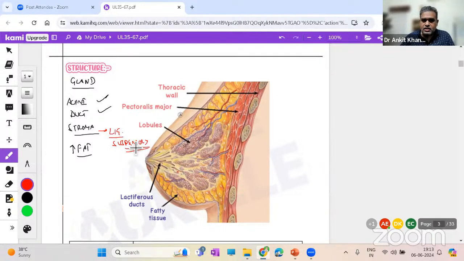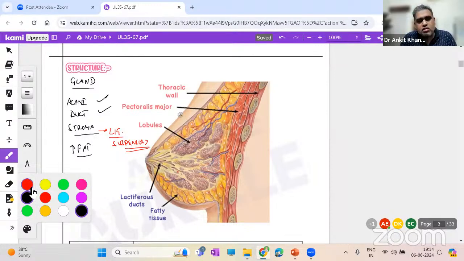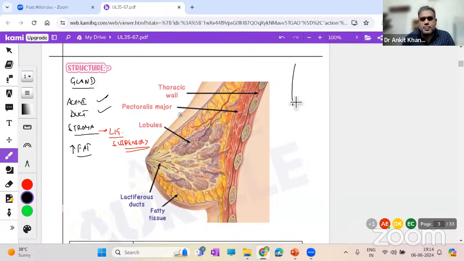Now, why are they important? Let us use some common sense. Common sense is very important, guys; for learning anything, you need some amount of common sense. Let me show you one thing over here. Suppose this is the chest wall, and here you have breast tissue, a developing breast tissue, with the nipple and areola. Now, with the effect of gravity, this breast tissue will have some weight and will be pulling down. That is a normal thing, right?